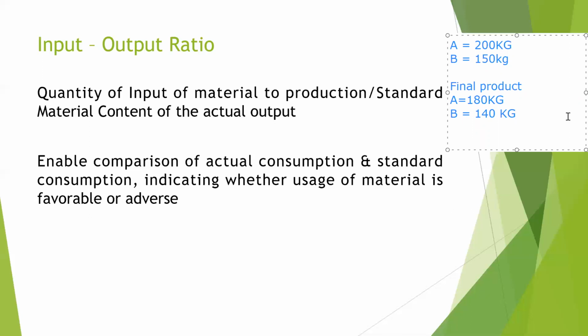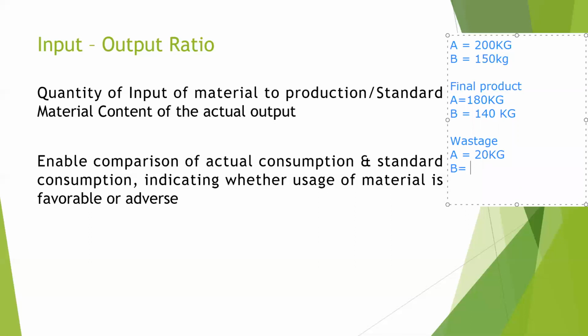Thus, there is a loss of 20 kgs of component A and a loss of 10 kg of component B if we compare the raw material that has gone into the production process and the raw material in the final product. This wastage of product A 20 kg and product B of 10 kg is normal loss or abnormal loss, as the situation might be. In every production process, there is some sort of wastage that takes place, which is unavoidable.